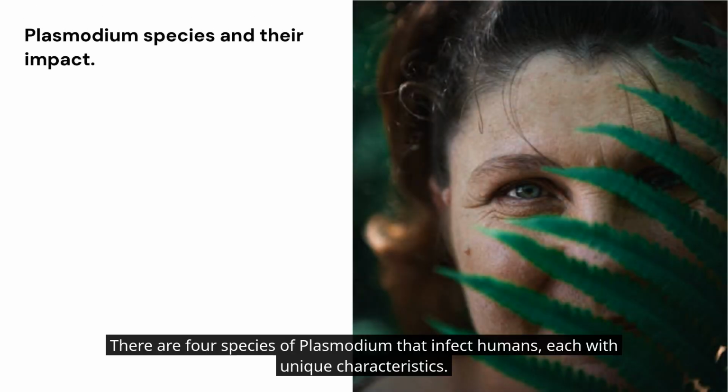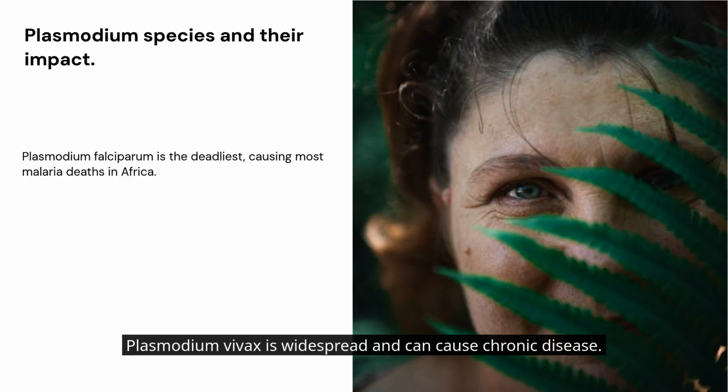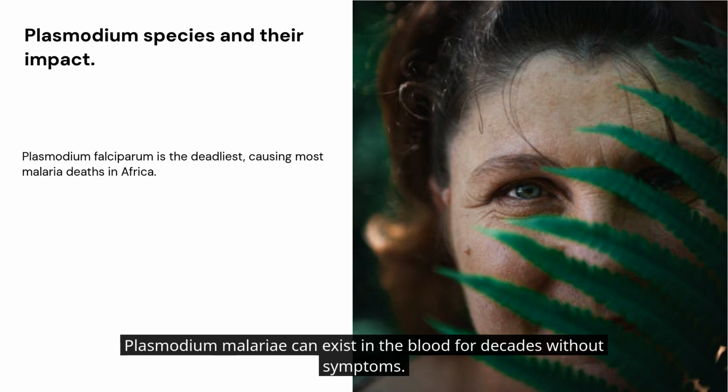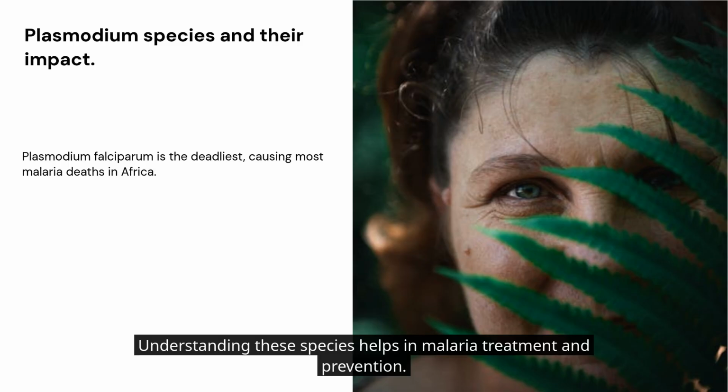There are 4 species of Plasmodium that infect humans, each with unique characteristics. Plasmodium falciparum is the deadliest, responsible for most malaria deaths in Africa. Plasmodium vivax is widespread and can cause chronic disease. Plasmodium malaria can exist in the blood for decades without symptoms. Plasmodium ovale is rare but can cause relapses. Understanding these species helps in malaria treatment and prevention.